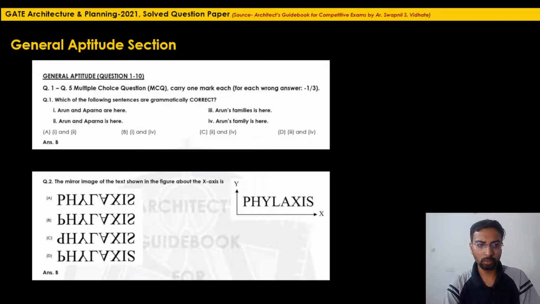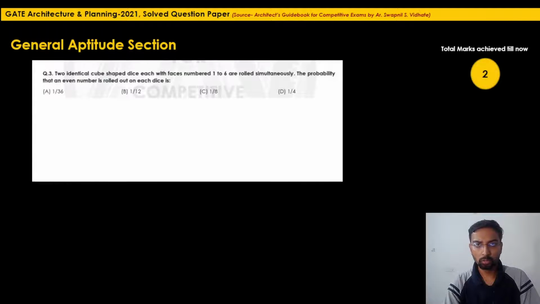So here the correct option is option B. So 2 marks you have achieved. Total marks you have achieved till now, 2 marks.